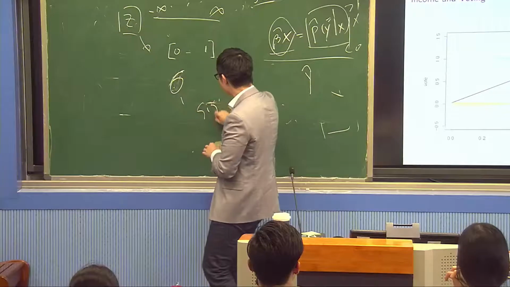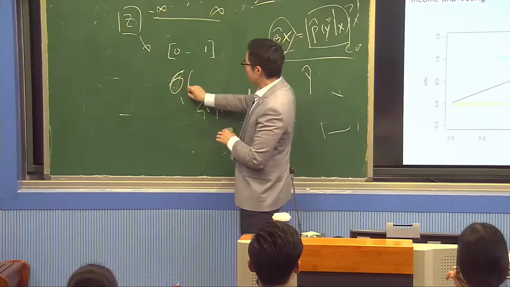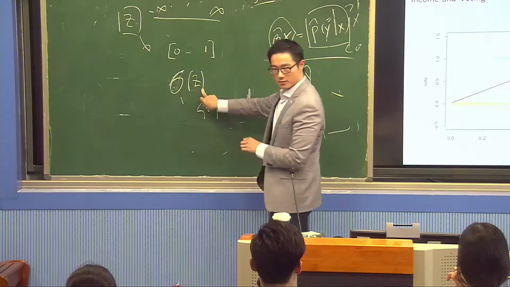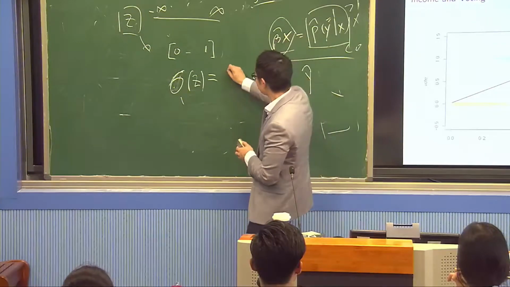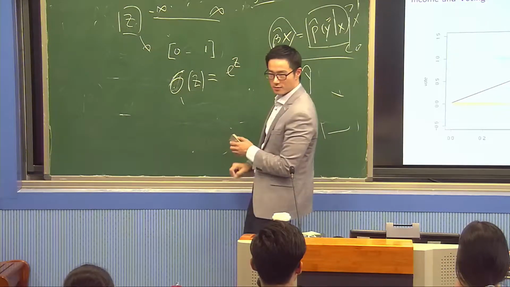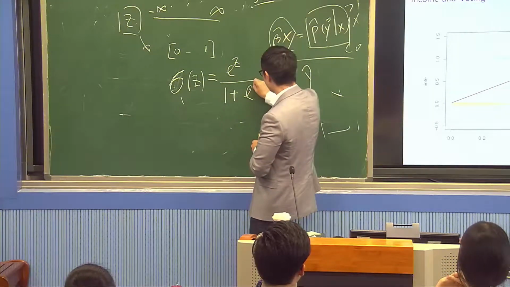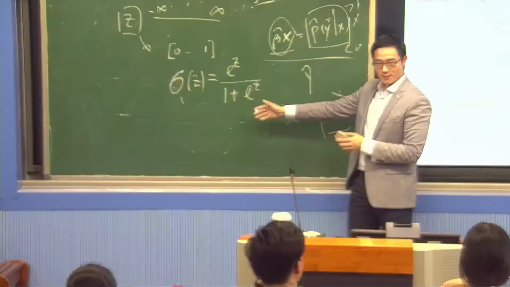I'm going to define the sigmoid function. Sigma z is equal to e to the z divided by 1 plus e to the z. And if I do that, then this thing becomes something between 0 and 1.